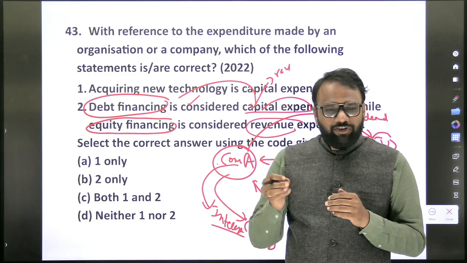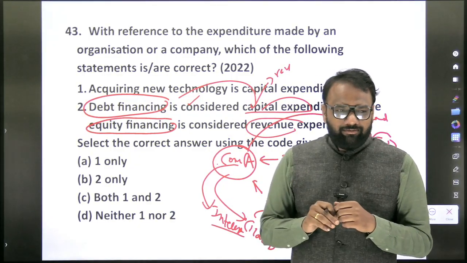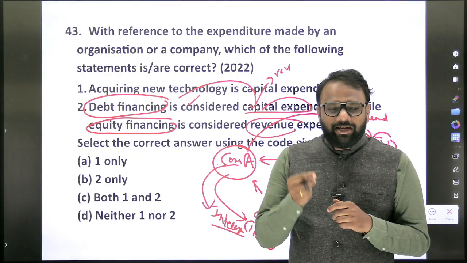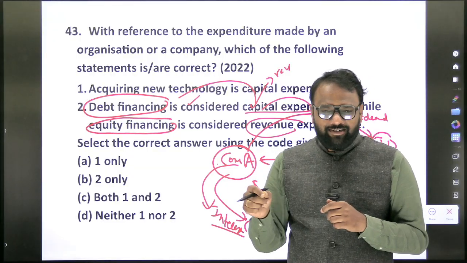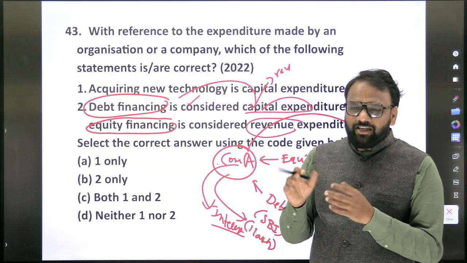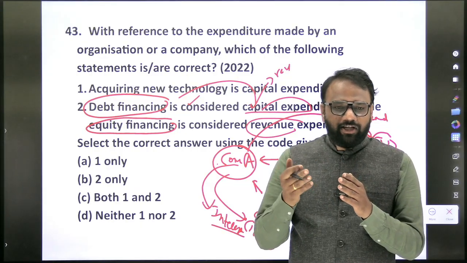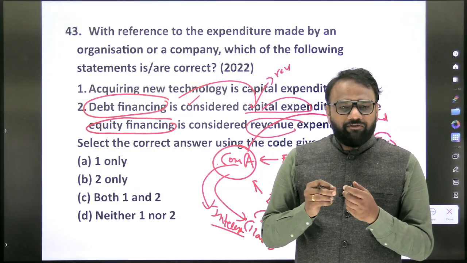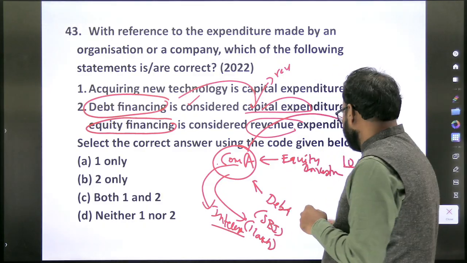In case of debt, fixed returns will come. Also if a company becomes bankrupt, who will get their share first, an equity investor or a debt investor? Debt investor. So the same topics have been asked from different angles. All those different aspects we have to touch again and revise repeatedly.